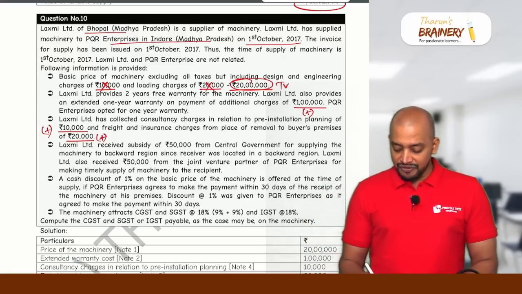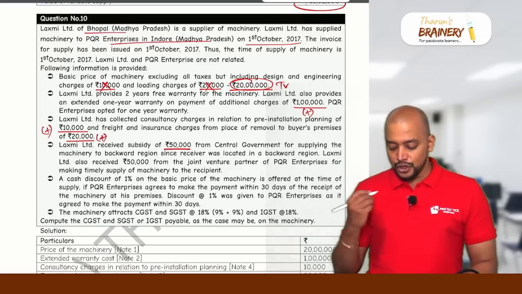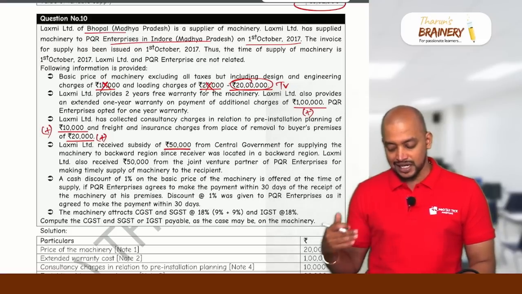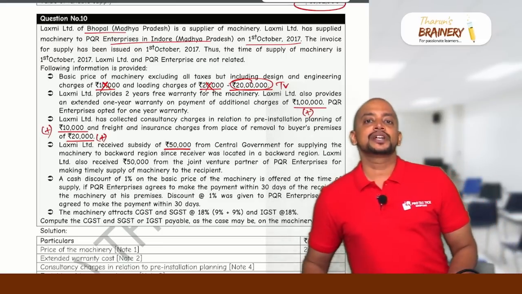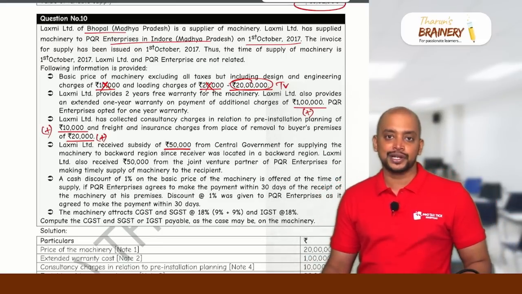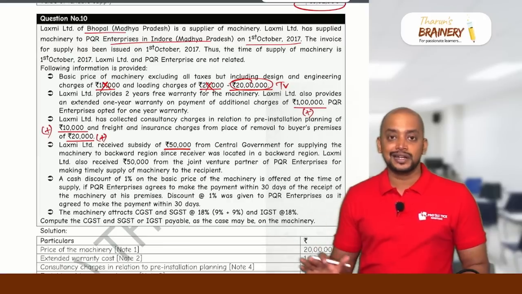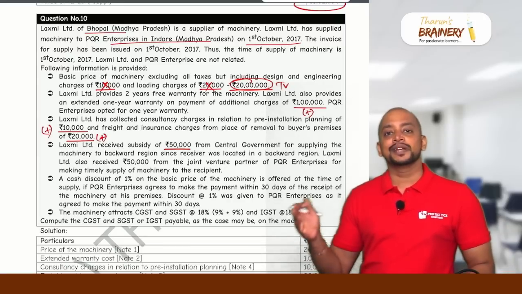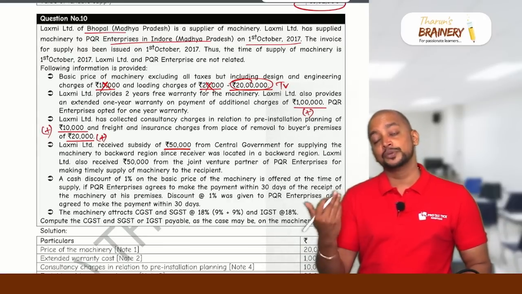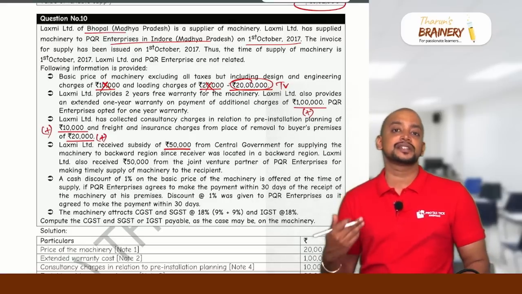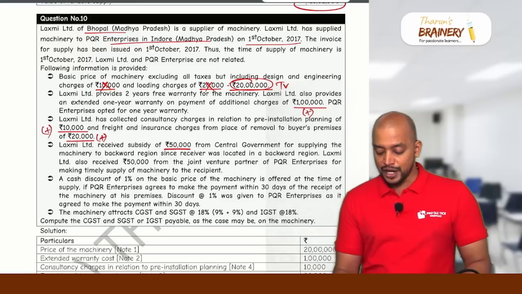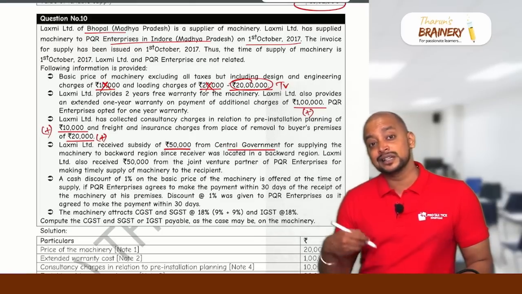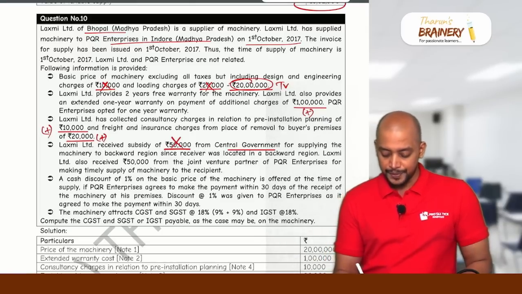For this 50,000 rupees, we are assuming that the given price is after considering the subsidy. That's the usual assumption that we need to take while doing the solution for CA exam questions. So is it to be included or excluded? It is to be excluded. And in the given price it is already excluded, so ignore.